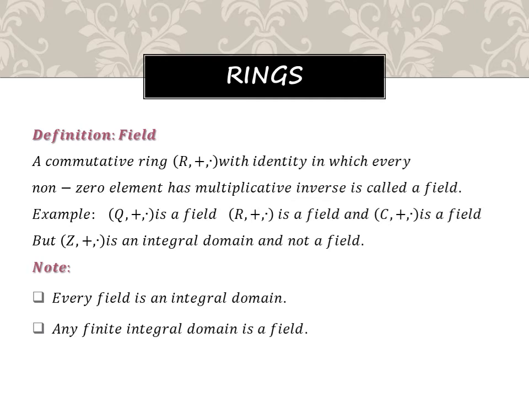So what are the examples of field? Q plus dot, R plus dot, C plus dot are fields. Z plus dot is an integral domain but not a field, because we discussed integral domain in the previous slide. Some important theorems are there. Every field is an integral domain. Similarly, any finite integral domain is a field. So these are some definitions and examples of field.